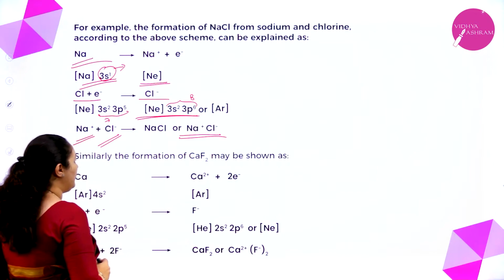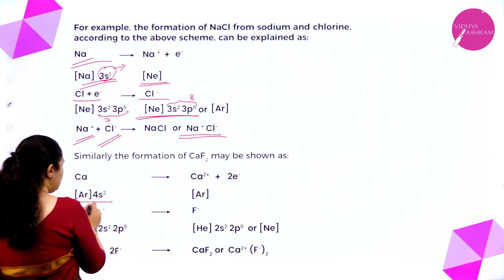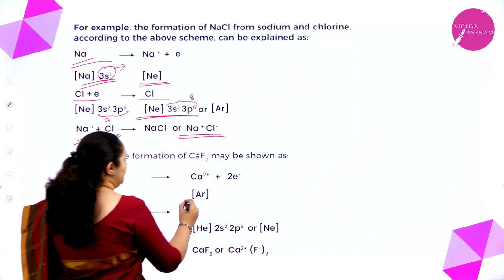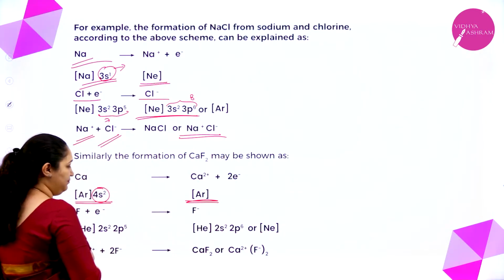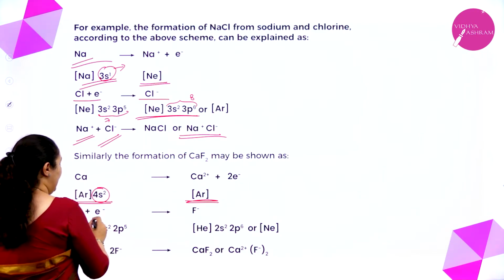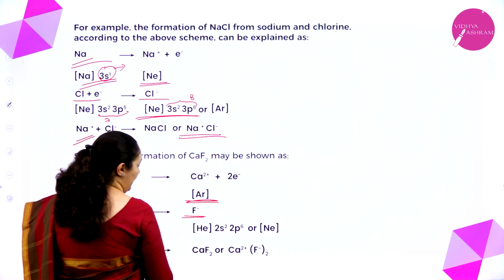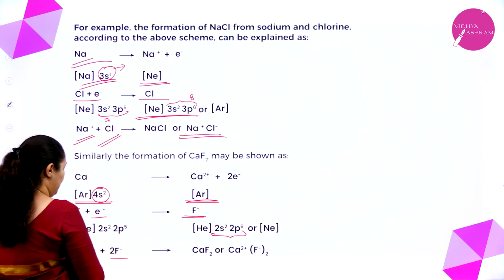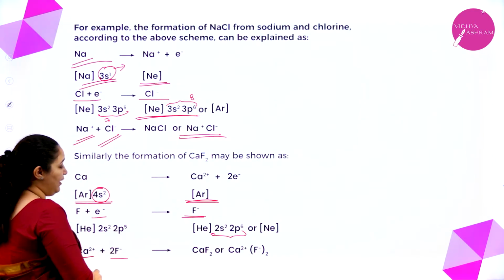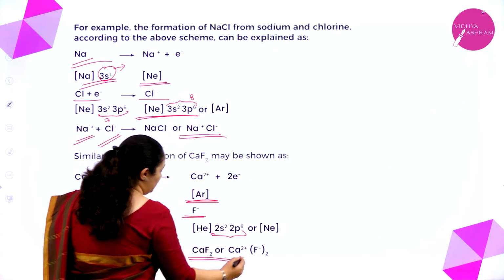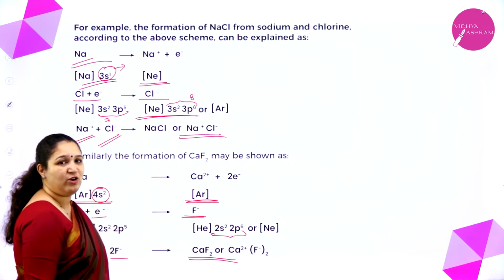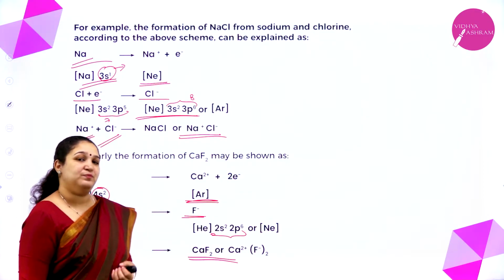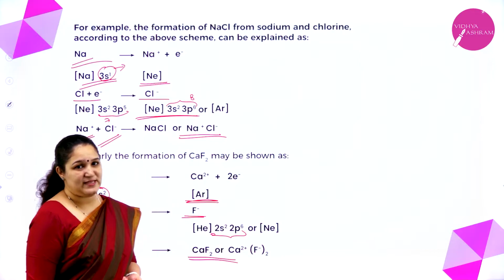Similarly, we have one more example here. Calcium, this is the electronic configuration. It can lose 2 electrons, then it will get the octet structure. Similarly, fluorine can accept an electron to become fluoride ion and get the octet structure. One calcium ion with 2 fluoride ions can form calcium fluoride, which is an ionic compound. So these are the concepts which Kossel had explained.